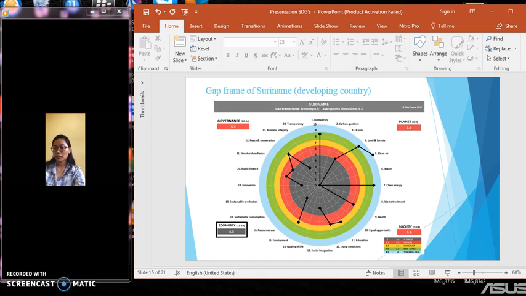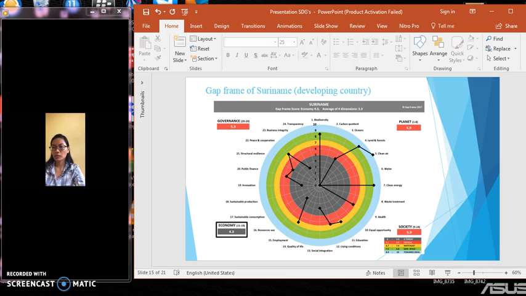Also on the GAP frame of Suriname, there are 24 issues and indicators in it. The black spots indicate the issues that need to be worked on, for a better life for Suriname.